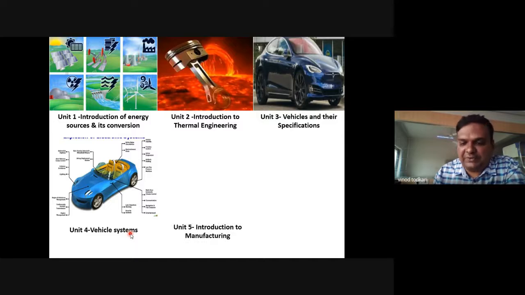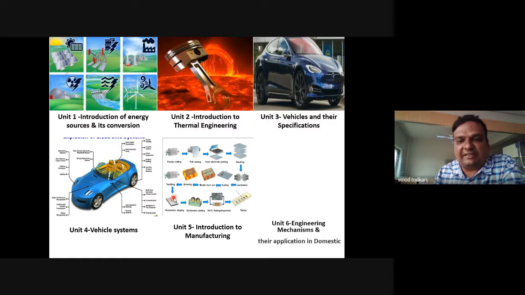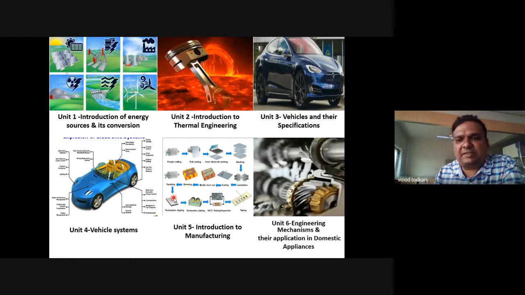In unit number 5, we'll be studying different machining processes. I repeat, in unit number 5, we'll be studying different machining processes, different manufacturing processes. And in the last unit, we'll be studying different mechanisms and applications of these mechanisms in domestic appliances. Is the outline of the subject clear to you?